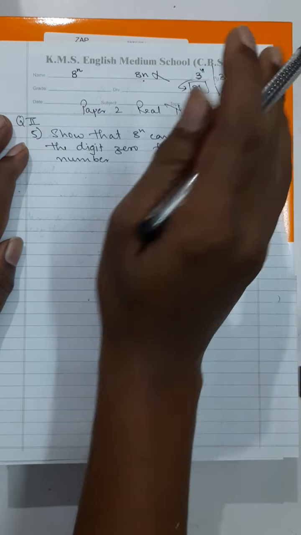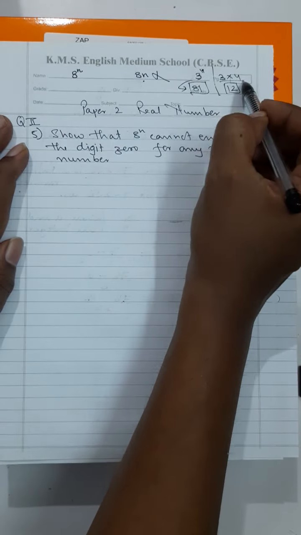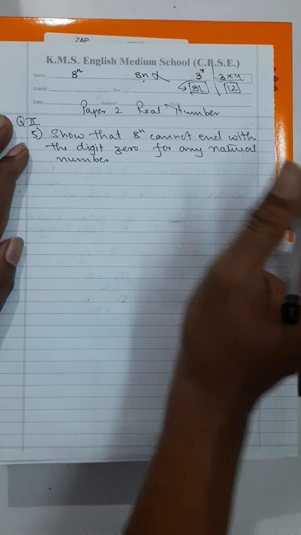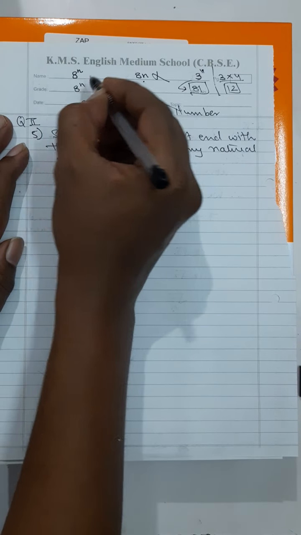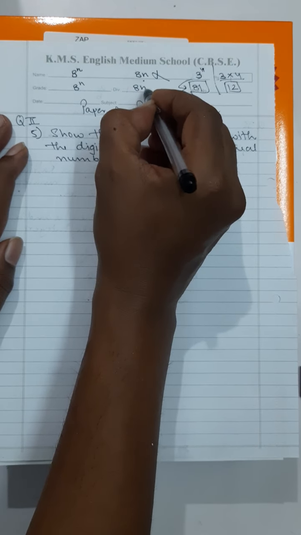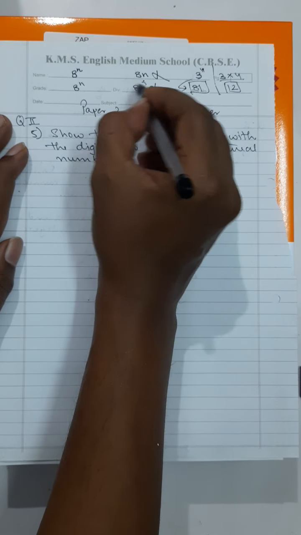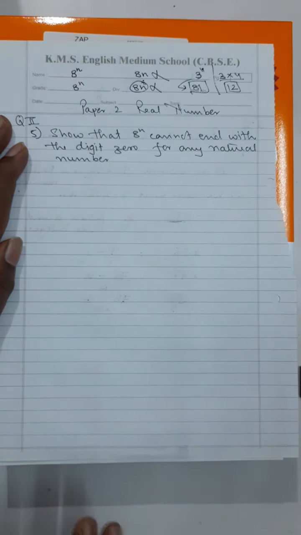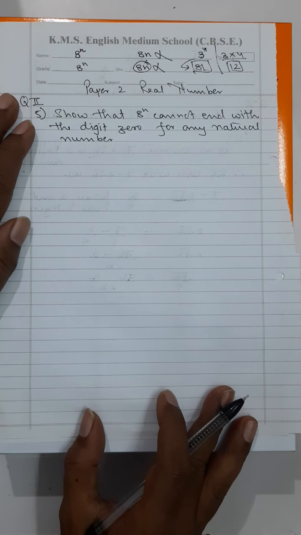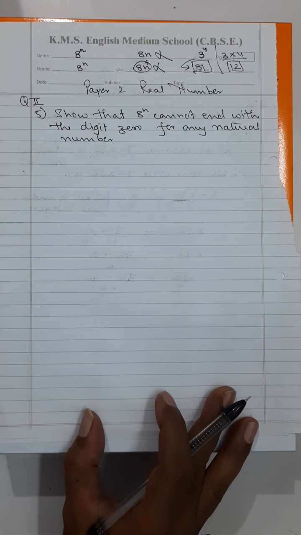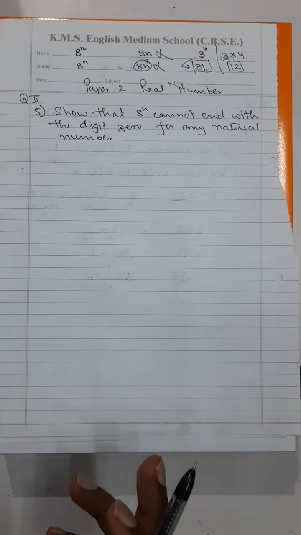3 raised to the power of 4 is 3 raised to the power of 4, and 3 into 4 is 3 into 4. Similarly, 8 raised to the power of n is 8 raised to the power of n, and 8n is 8n. You can't write 8n in place of this, and you have to be really very careful about this. I am again and again telling my dear students, don't get scared, don't get discouraged, but improve yourself. See that you have got lots of space for improvement. Improve over there. This is the first thing.